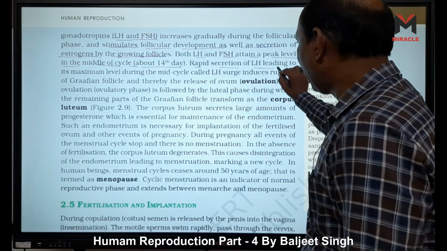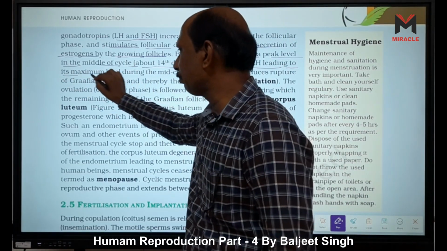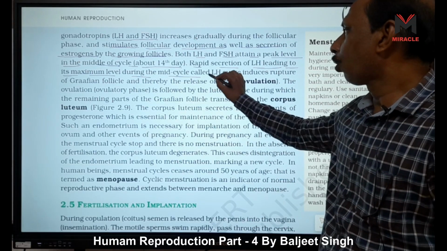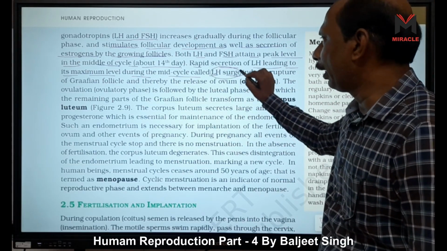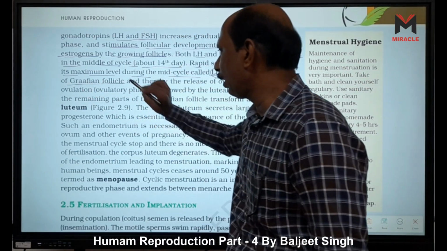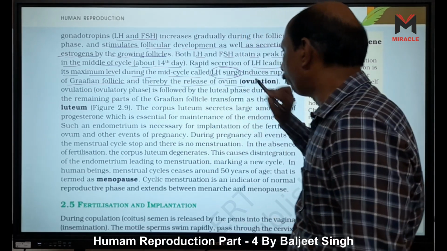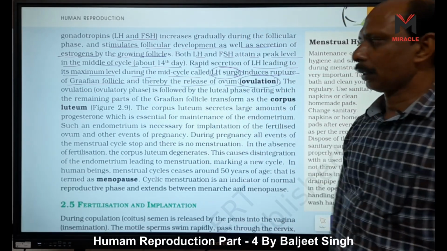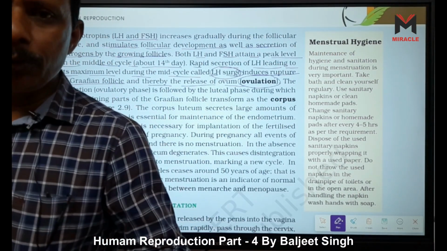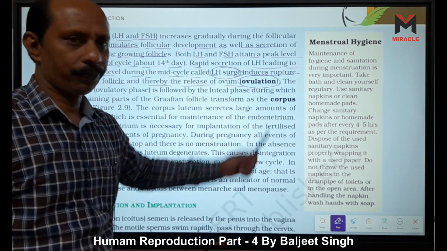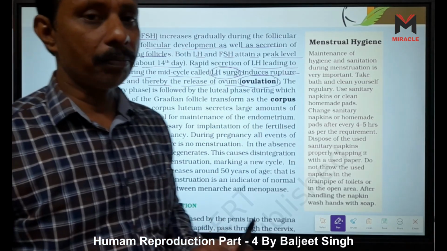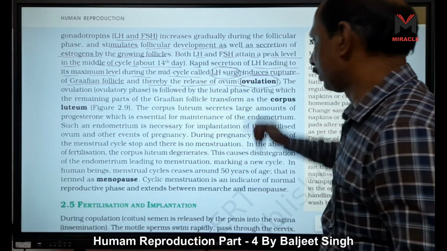Rapid secretion of LH leading to its maximum level during the mid-cycle is called LH surge. It induces rupture of the Graafian follicle and thereby the release of the ovum. That is called ovulation, right? Luteinizing hormone induces ovulation, because at that time the level of LH is maximum. So it is called LH surge.